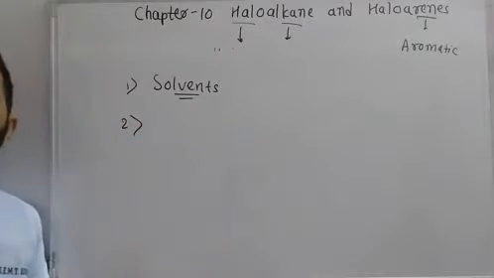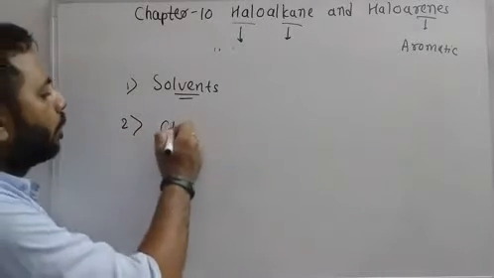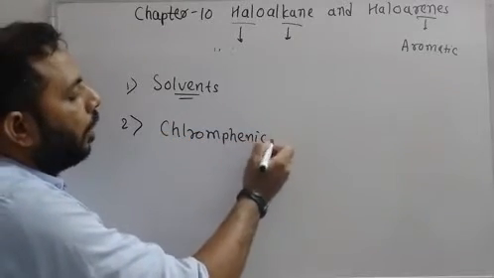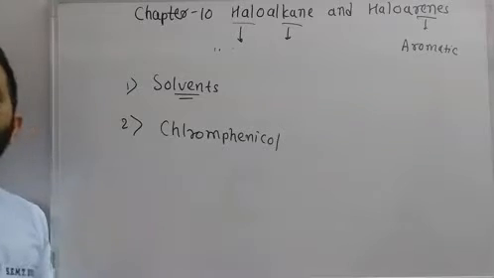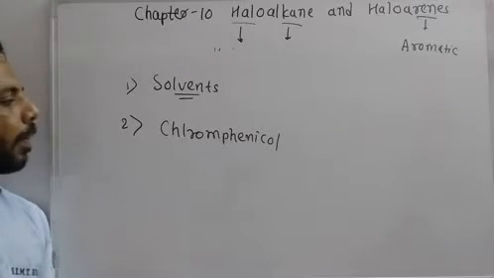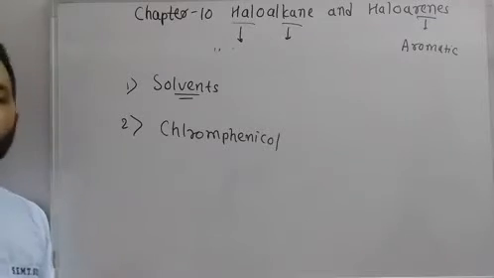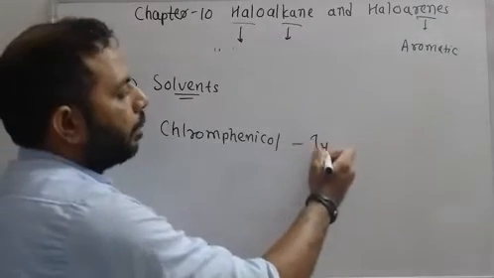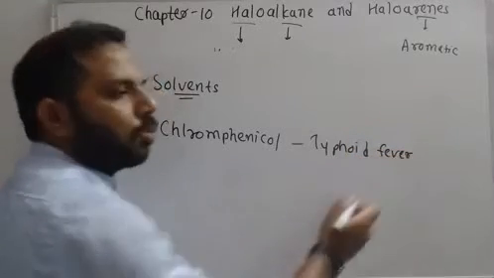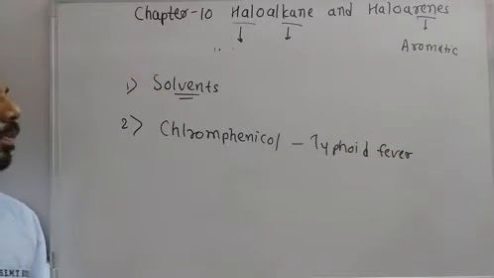Second importance, you might have heard about chloramphenicol. Chloramphenicol is an antibiotic that is produced by microorganisms. Chloramphenicol is used for the treatment of typhoid fever. So if anyone is suffering from typhoid fever, we can give them chloramphenicol.